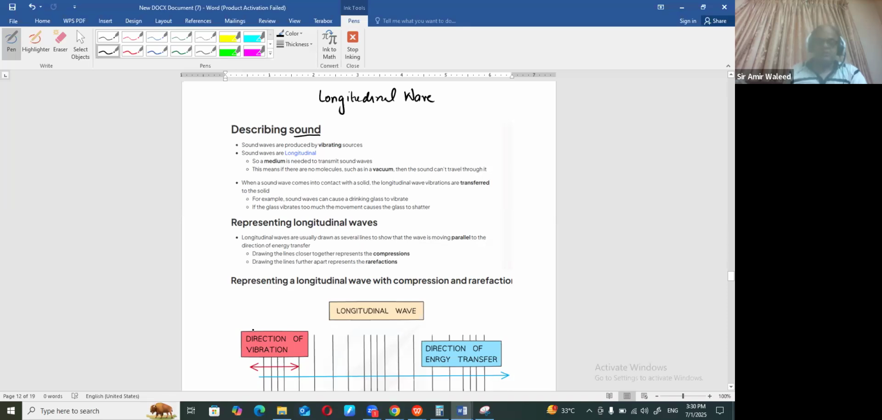Where they are close, we call it compression. And where they are far, we call it rarefaction. Right? So this is what sound is. Now, a few important parts in sound. What exactly is it?